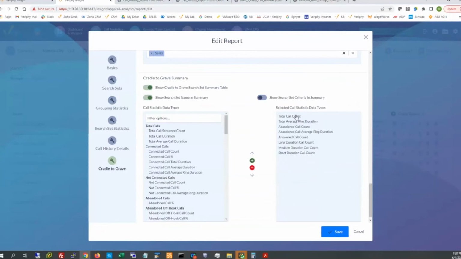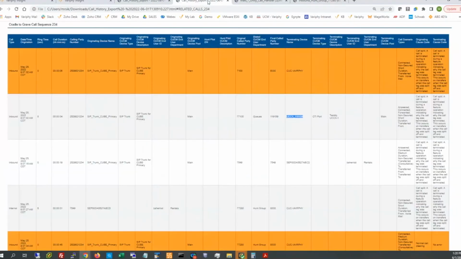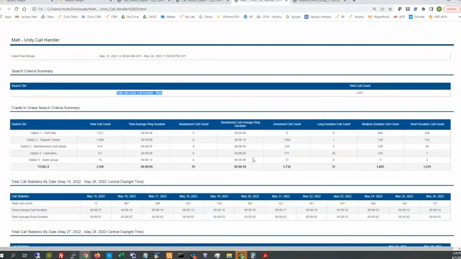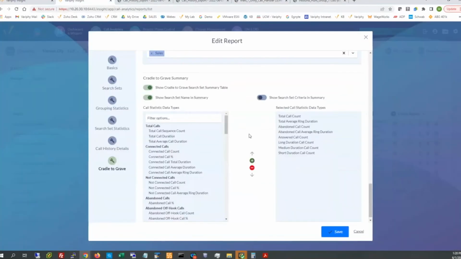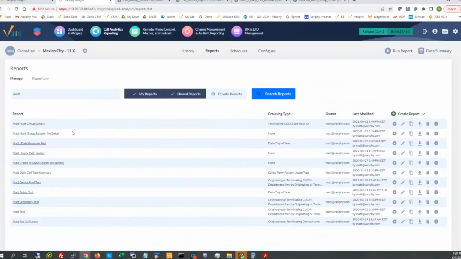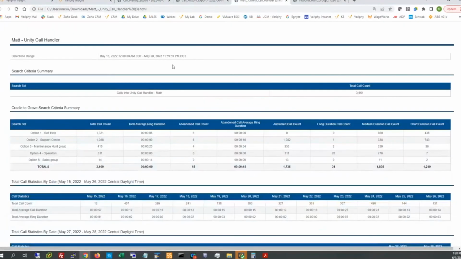As you can see here, I have some totals, some abandonment, and then duration counts. That's exactly, I believe, what we're seeing here in this guy right here. Those are the columns and the sections right here for the cradle to grave section. Okay, so that gives us a lot of stuff to look at there. Once again, we can add additional pieces on there, so adding this in here is going to be pretty easy. I've already built the report and we've already ran it, but you have options for that stuff.